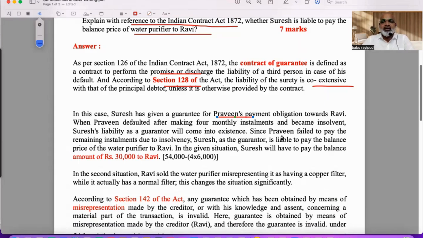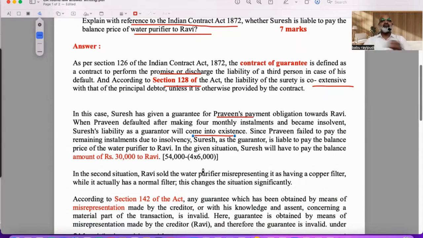He cannot continue making payments. Suresh's liability as a guarantor will come into existence the moment the principal debtor becomes liable. Since Praveen failed to pay the remaining installments due to insolvency, Suresh, the guarantor, is liable to pay the balance amount.